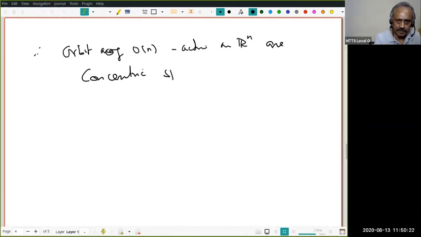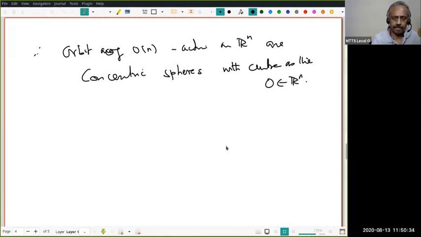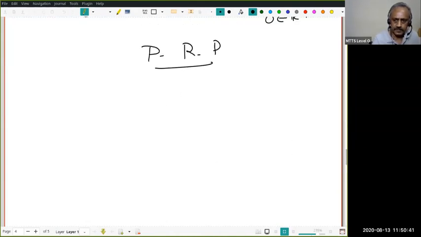The sphere of radius 0 is a singleton, the zero vector, and these are concentric spheres with the center at the origin. Okay, pause, review, then proceed.